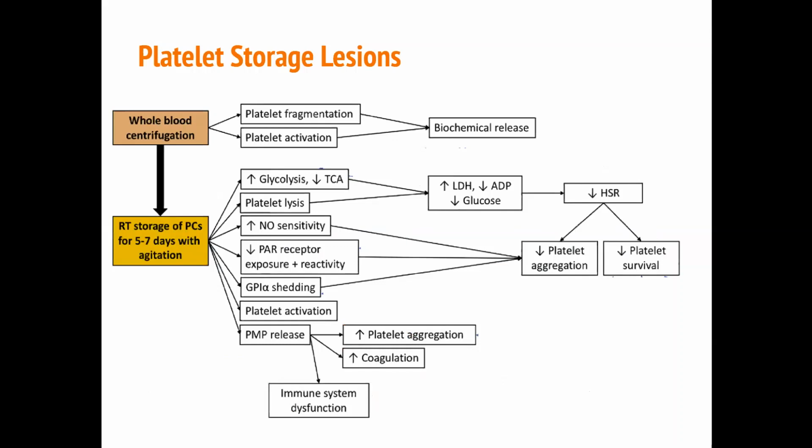The critical variables affecting stored platelet health are temperature, metabolic availability, and respiratory capacity, which depend on the platelet content, gas diffusion through the containers, and agitation of the platelets. Activation could occur either during the centrifugation process, that is, during platelet preparation itself, or even during storage. Some of it is reversible, but this results in increased platelet aggregation, platelet activation, or even apoptosis. So this results in a decrease in the quality of the platelet concentrates.